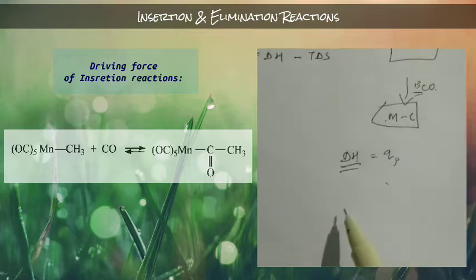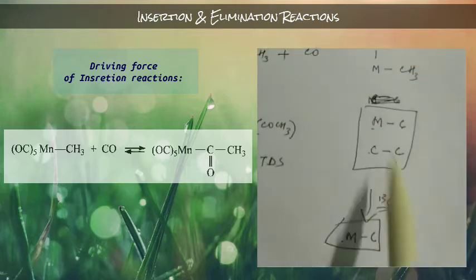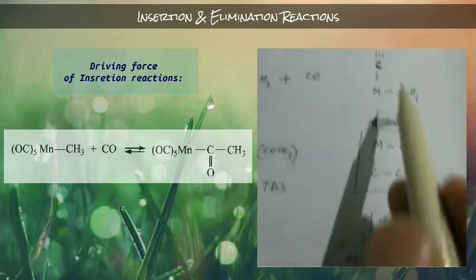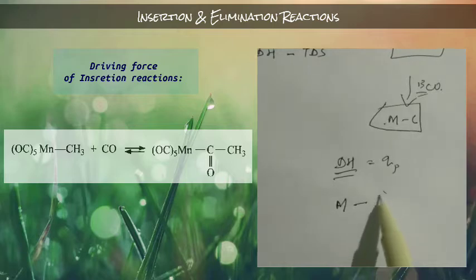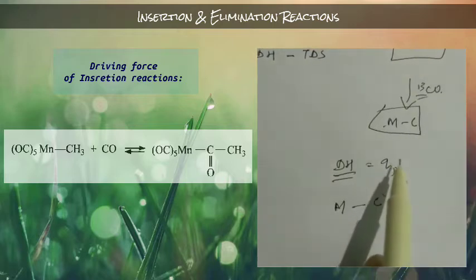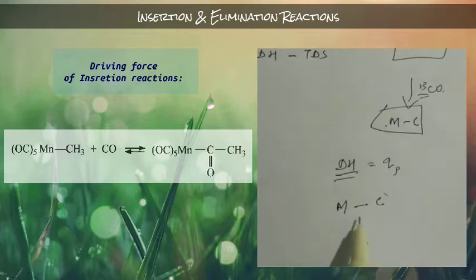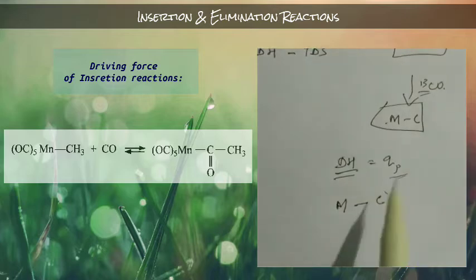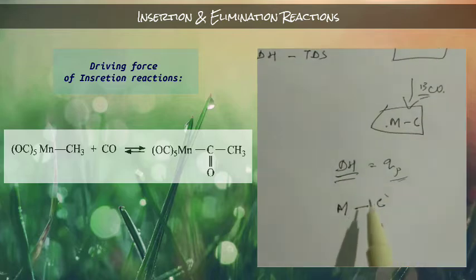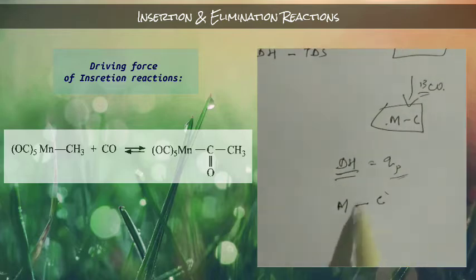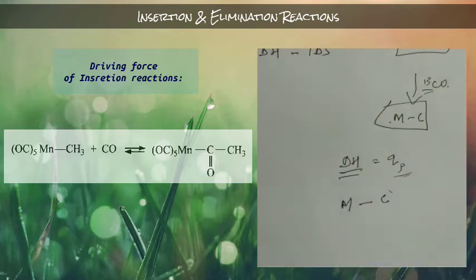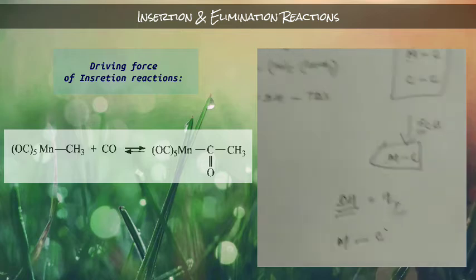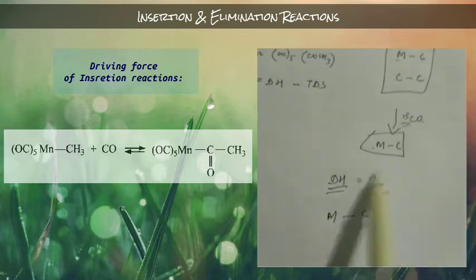Let's suppose we want to break this metal-carbon bond. Then del H means how much heat we have to apply to break this bond at constant pressure. That is the enthalpy of breaking the bond, the enthalpy change for breaking this bond. So we can calculate these things by calculating the heat.